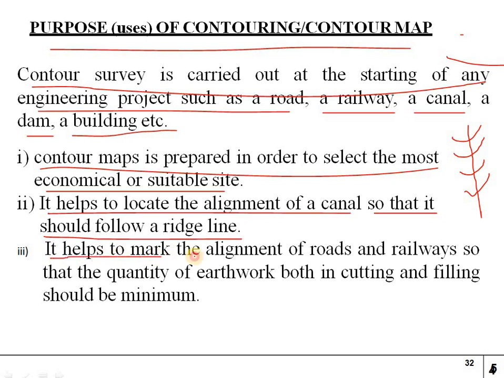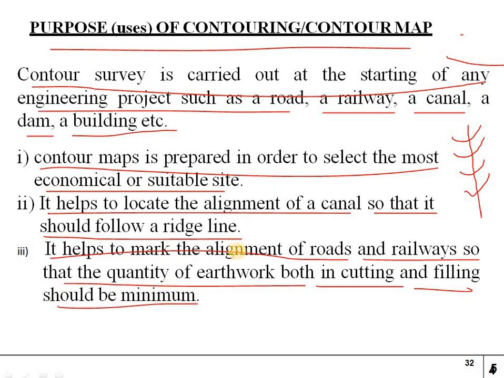It also helps to mark the alignment of roads and railways so that the quantity of earthwork, both in cutting and filling, should be minimum. When we construct the alignment of a road, we can identify the ground levels. Suppose this is the ground level, and the alignment on the roadway is straight. Wherever these upside portions are there, we have to do cutting. We have to cut this layer, that is known as cutting.